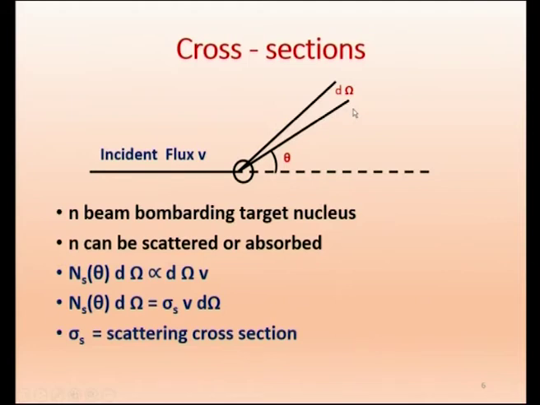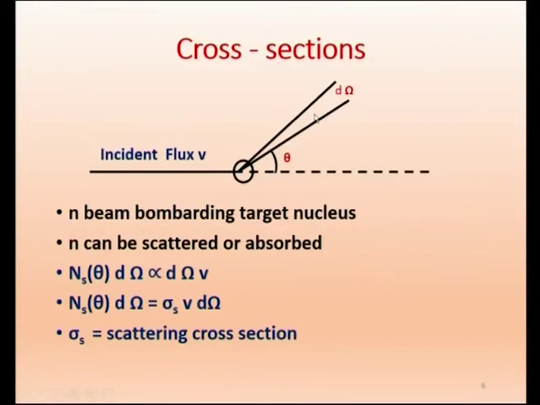The detector will have some window, say it will have an area. The detector is not a tiny particle. So it will have a window where the particles are getting in, like a camera window. So you take that window, from there you draw a line. So it will be a cone. This is from the nucleus. From the nucleus we are going to the window. This will be a cone, that is called solid angle, because it is like a conical shape.